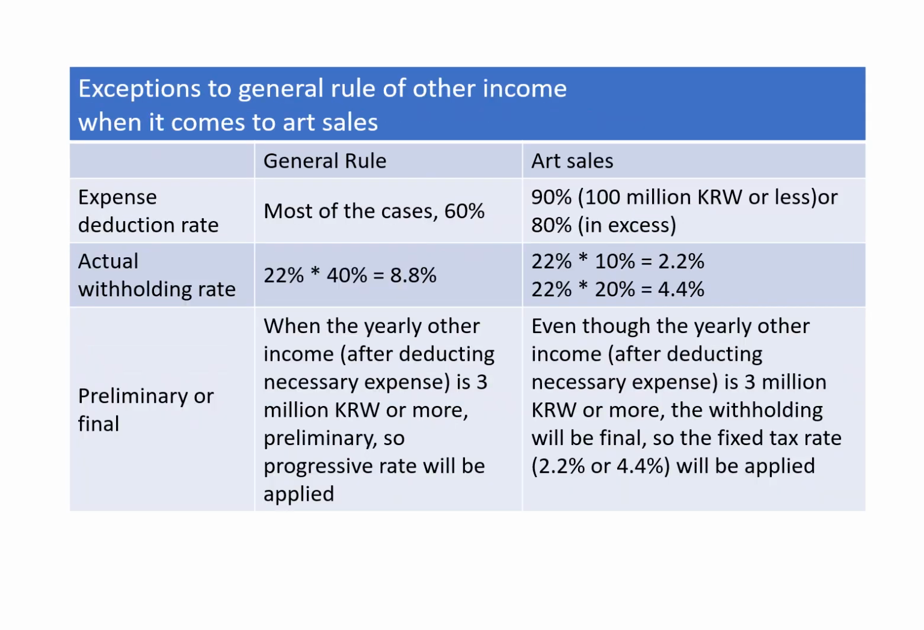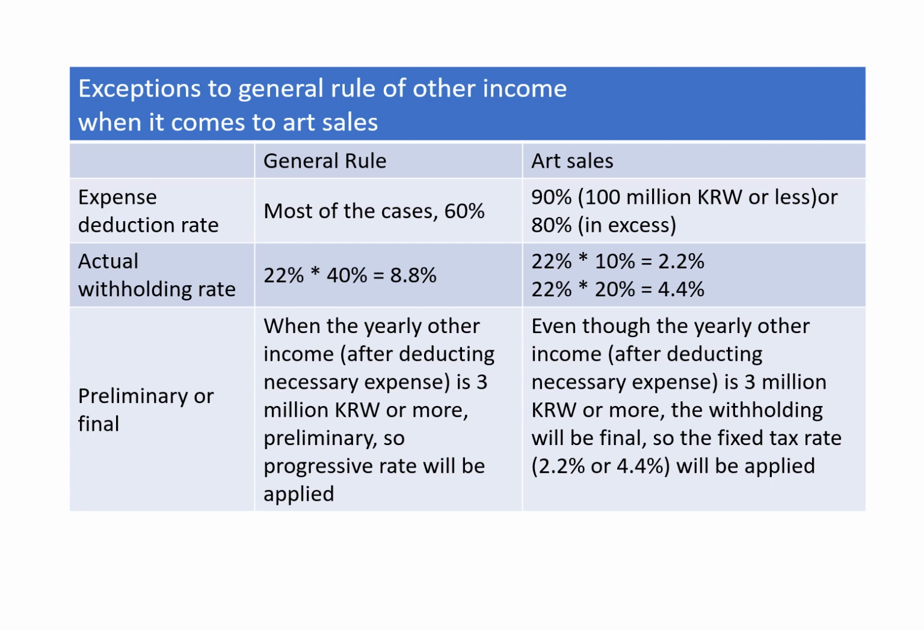Exception to the general rule of other income when it comes to art sales. The expense deduction rate: the general rule is 60%, but for art sales it is 90% or 80%. More generous. And the actual withholding rate: the general rule is 8.8%, but for art sales it is 2.2% or 4.4%, a far smaller rate.